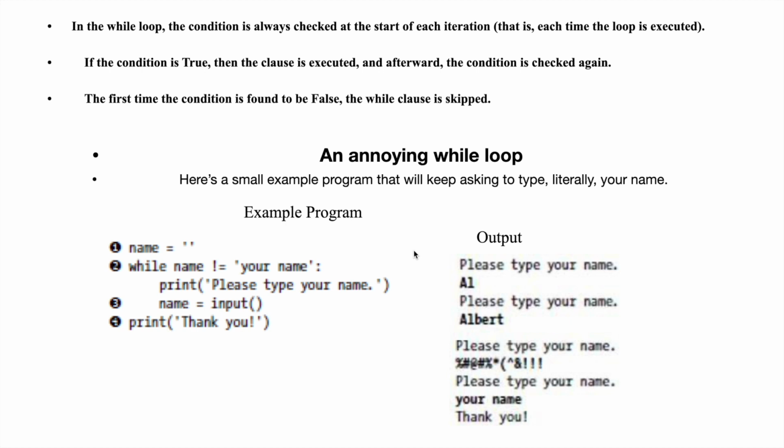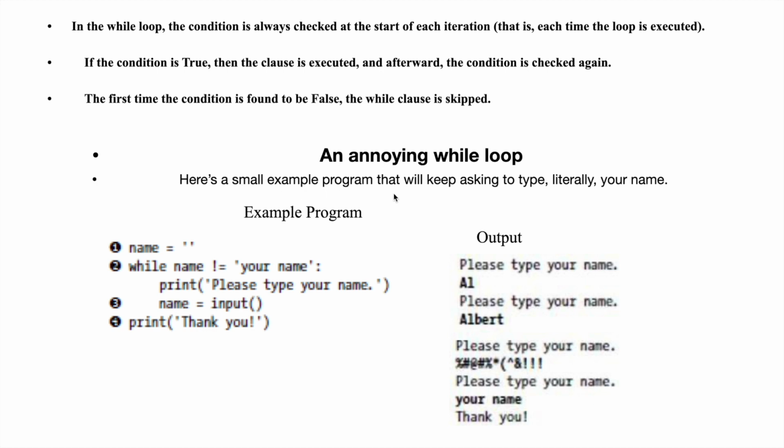What is an annoying while loop? An annoying while loop means it is going to ask the same thing for you to enter. The same thing will be repeated. It will be annoying for you. That's why the name annoying while loop. We will see the example.